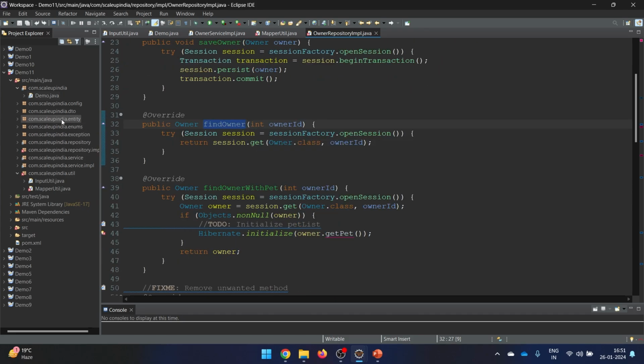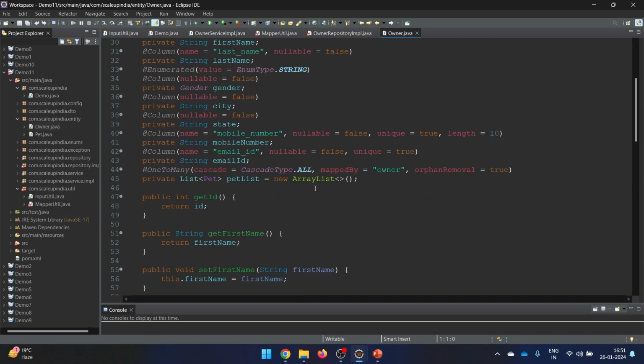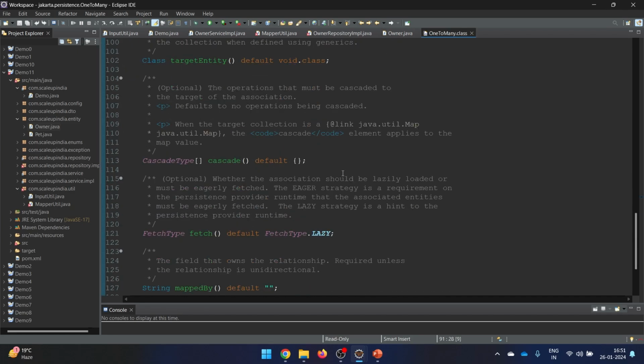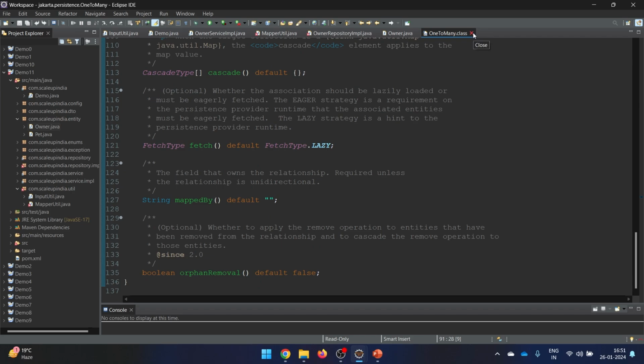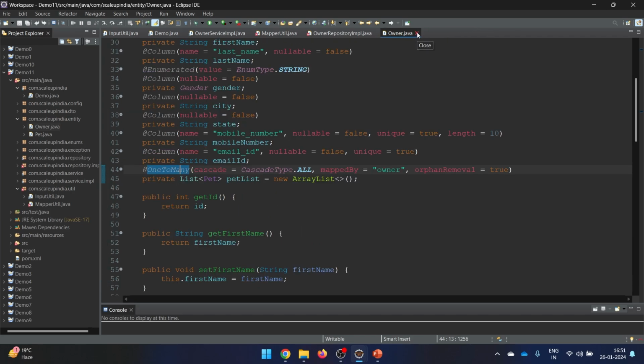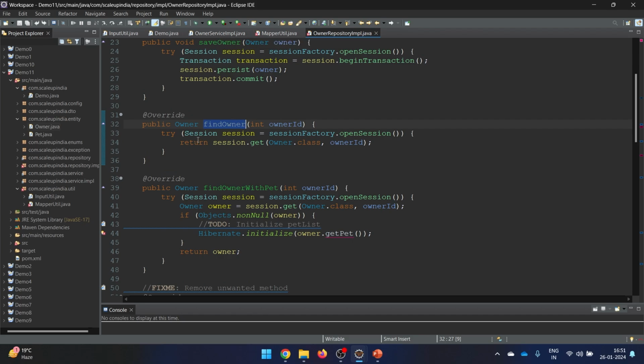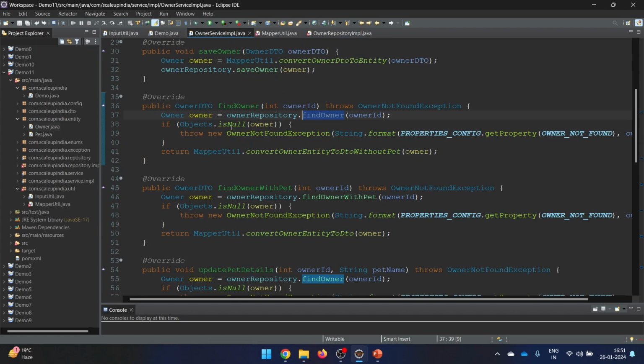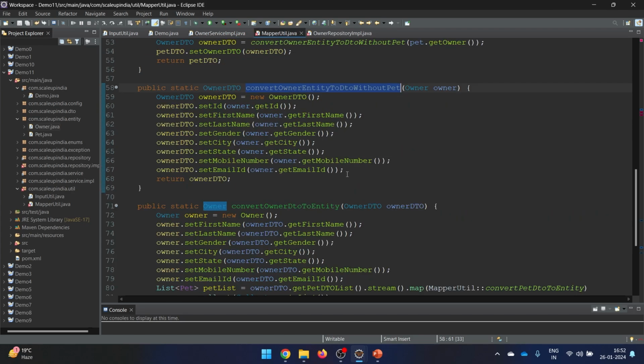Now if you remember, in the owner side here, we didn't mention it, but if you remember, this was lazy in nature. So by default, when you are going to call this, it is not going to show you the pets. So this time when you just say owner here, it is only going to provide you the owner and not the pet details. So if we come back here, you see we are checking if it is null, throw the exception. If it is not null, then convert owner entity to DTO but without pet, because pet is not available here. So hence we are converting it like this. Let's see the implementation.